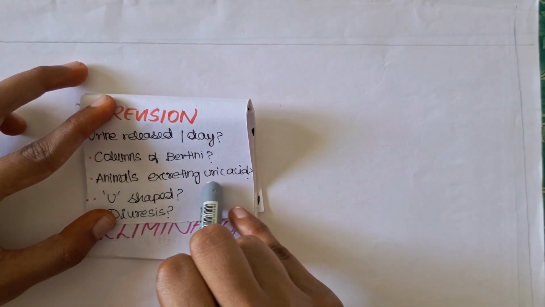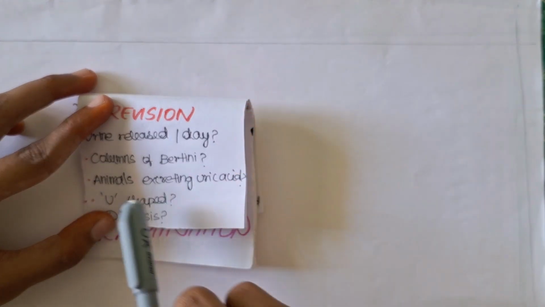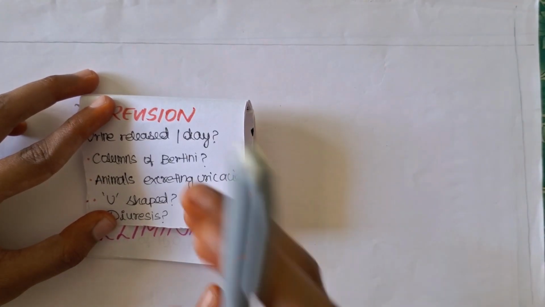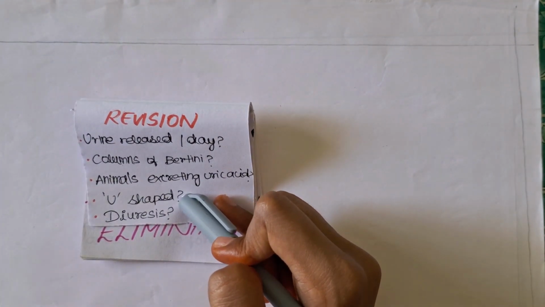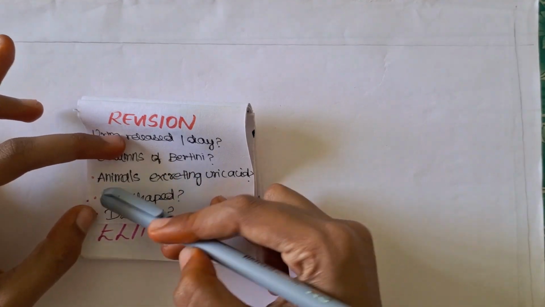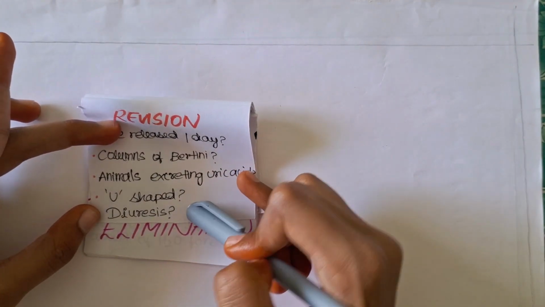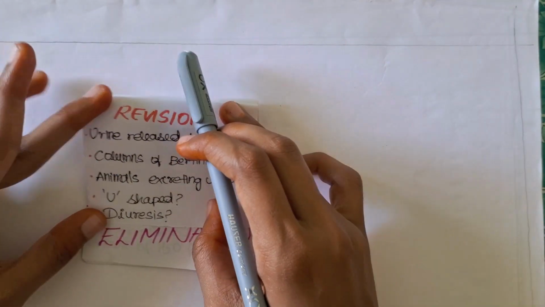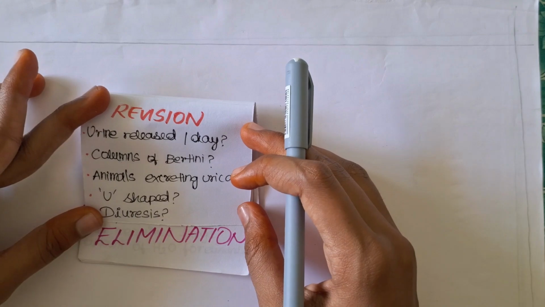Now, animals excreting uric acid. There are 3 types, right? In the excretory waste, when they excrete uric acid, it is called? Now, U-shaped. Which part is U-shaped? We are talking about your kidney, the nephron. Which part is the U-shaped one? Now, diuresis. Which hormone takes part? We discussed that just a few minutes before.